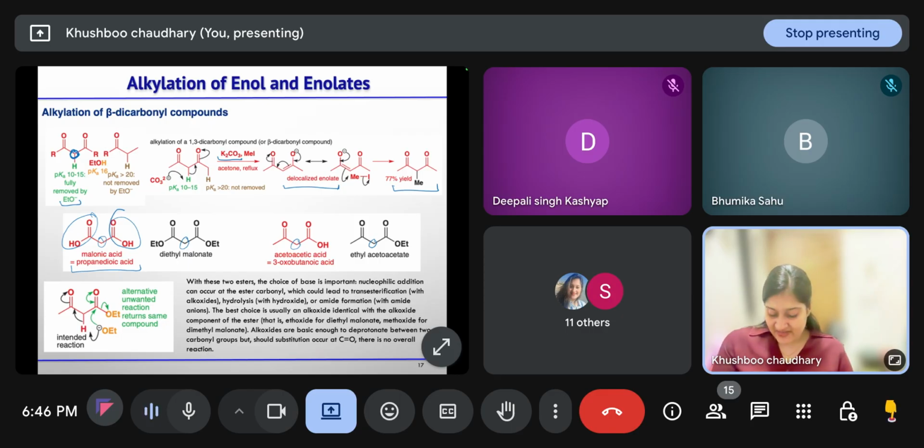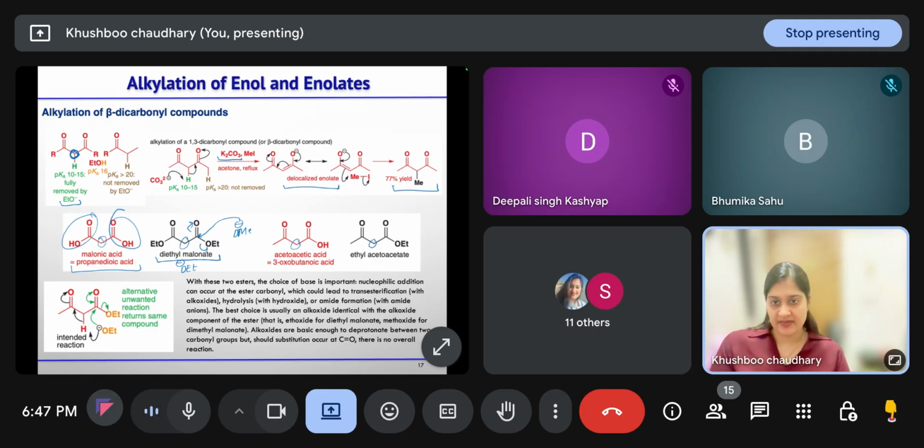The base we have to decide on: if you are using diethyl malonate, then you should use ethoxide. You can't use methoxide, because the methoxide can attack the ester also and undergo transesterification. So to stop transesterification, we use the same alkoxide that is there in the ester.